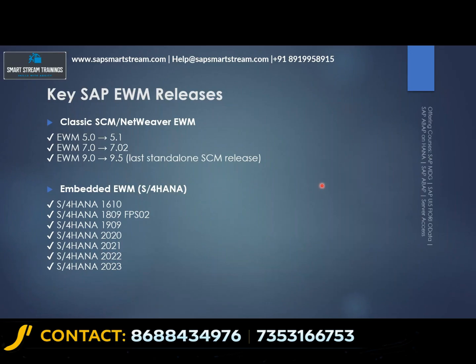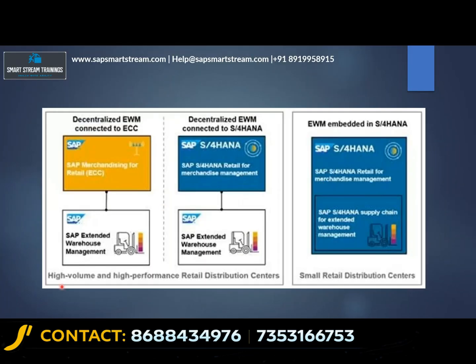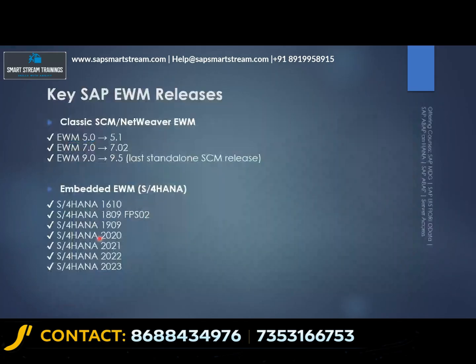So here, if you see, we have key releases. When we had this EWM as a separate system earlier, that was the classic SCM or EWM system. We can say it started with version 5.0 to 5.1, then 7.0 to 7.02, and then till 9.5. This was the last standalone EWM system, the last version.